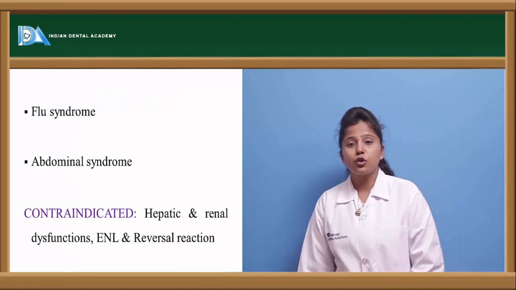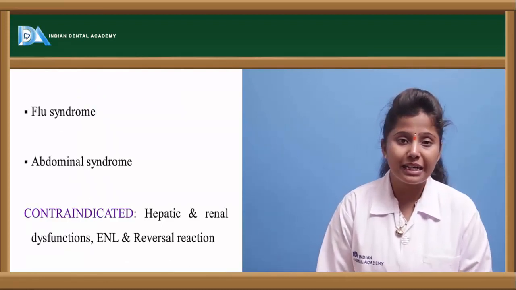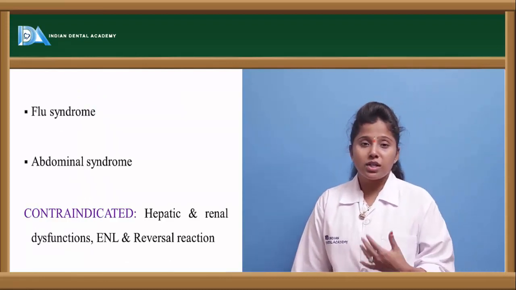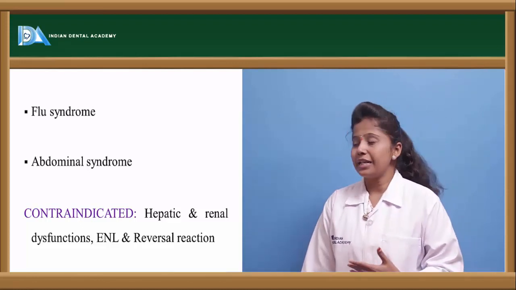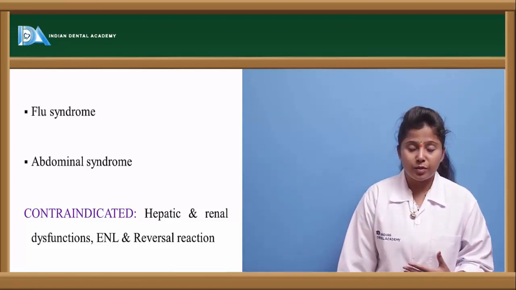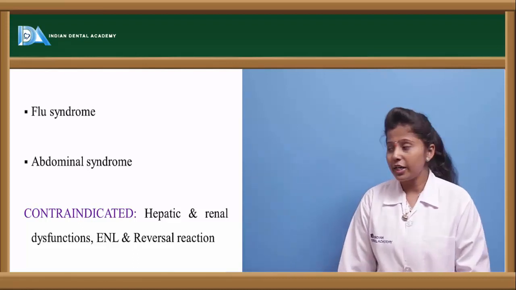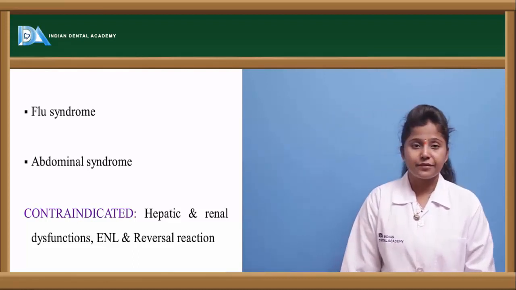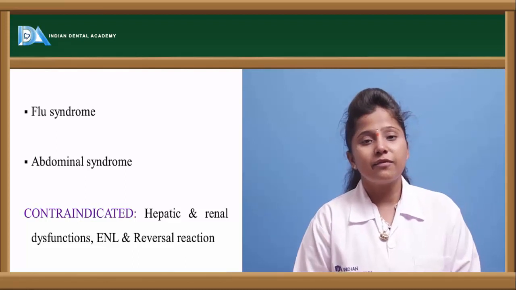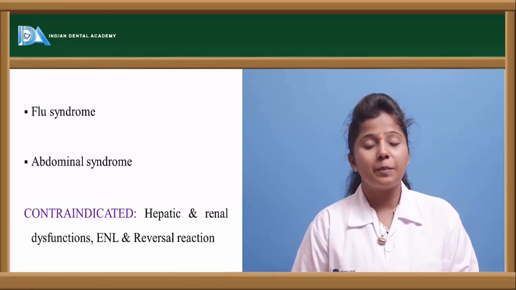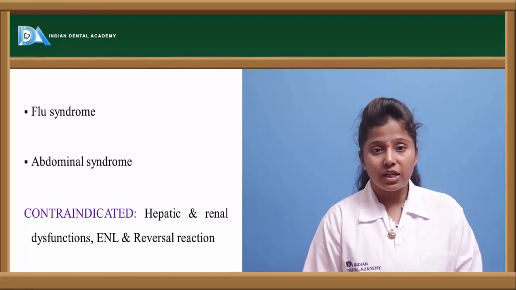It may also show flu-like syndromes. In excessive dose, it may cause pneumonia or flu-like syndromes, and there will be abdominal disturbances or GIT disturbances. That is the reason it should be contraindicated in hepatic and renal dysfunctions. If a person is already suffering from renal disorders and we give rifampin, then definitely it will worsen the situation.